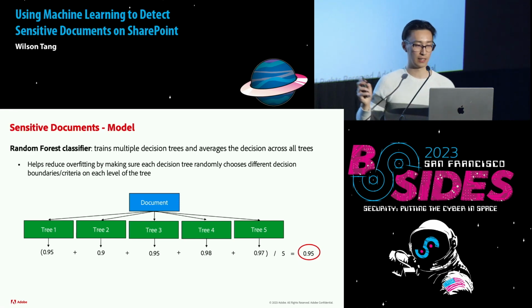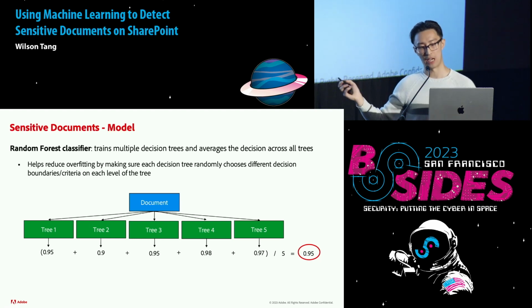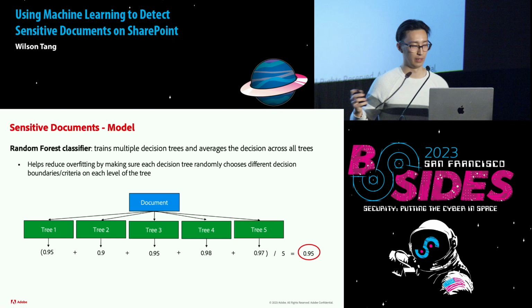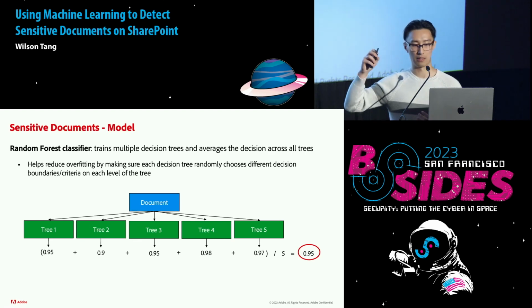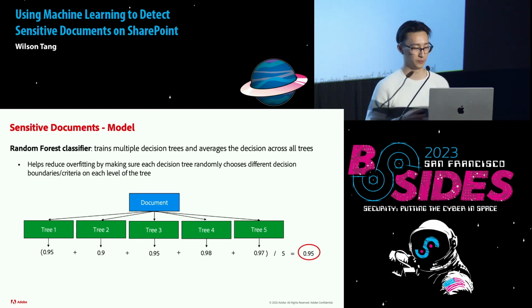So what we do here is that we have the document at the top, and then we feed it through these 5 different trees. Tree 1 might say, oh, 0.95, I have a 95% confidence that this is a sensitive document. Tree 2 says, oh, I have a 90% confidence. Then we add all those confidences together, average them, and we get the final 0.95 score. And we can feel more confident about this number than with one tree, because multiple trees have learned the data in different ways, so we can trust this number just a little more.